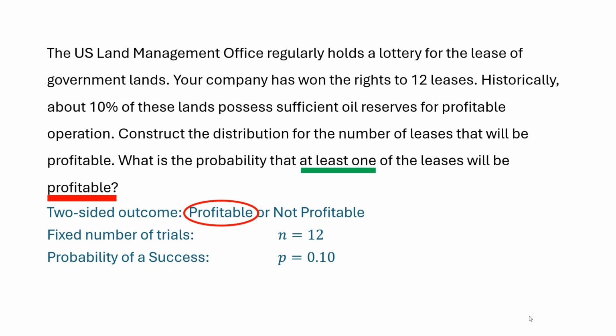And the last thing is the number of successes we want. If you read the probability request carefully, it says at least one of the leases will be profitable. Then that means our number of successes X is greater than or equal to 1. So that's traditionally how we interpret at least: greater than or equal to the value they give us. So greater than or equal to 1. So let's go to Rguroo to solve this.